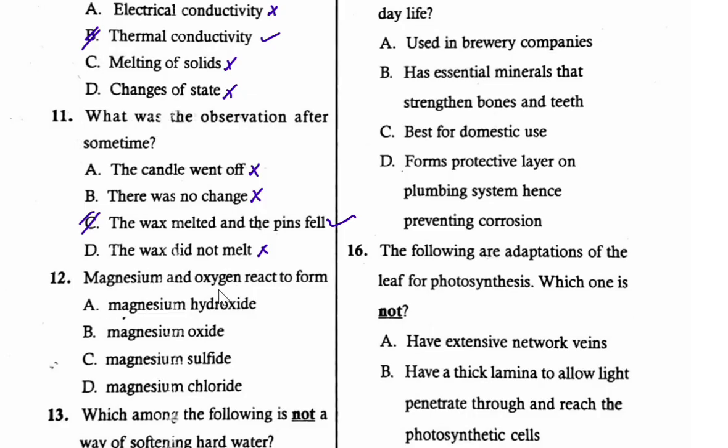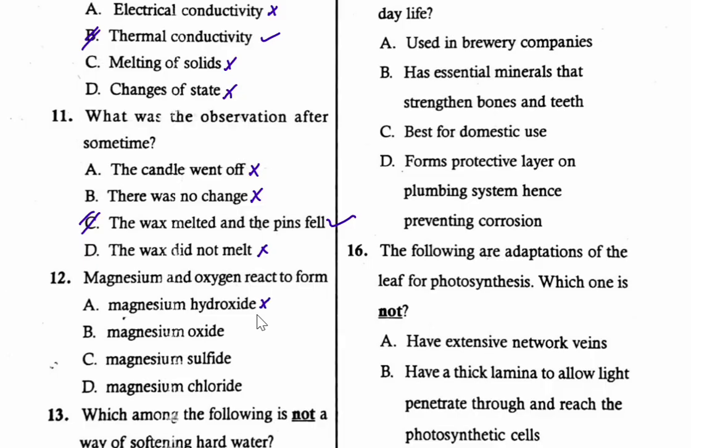Magnesium and oxygen react to form: A. Magnesium hydroxide. B. Magnesium oxide. C. Magnesium sulfide. And D. Magnesium chloride. So to start with, magnesium hydroxide, that is not the correct answer.